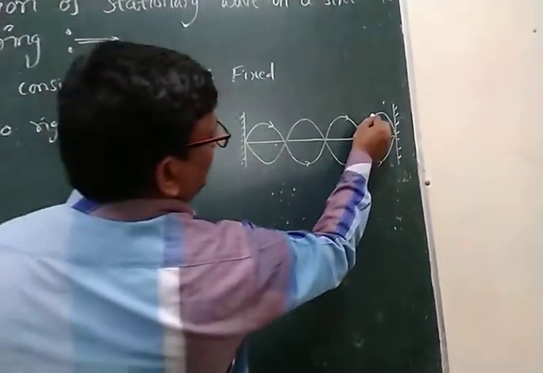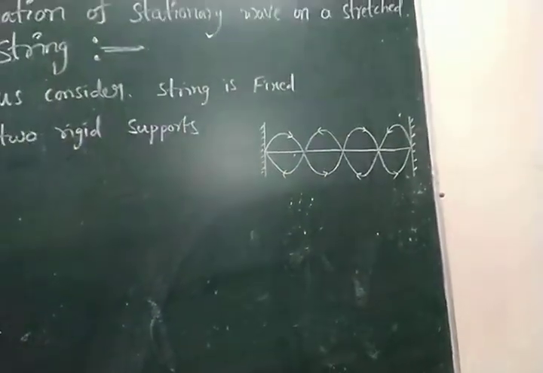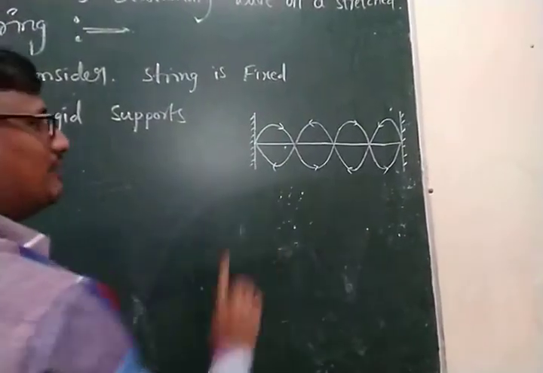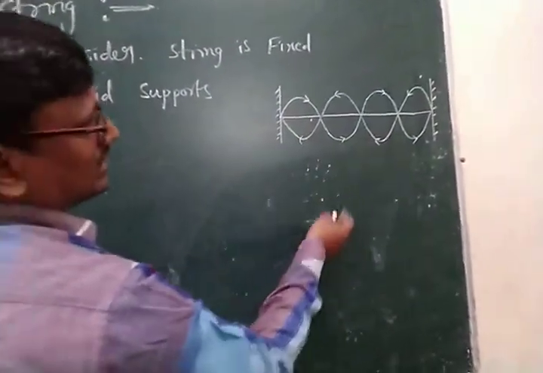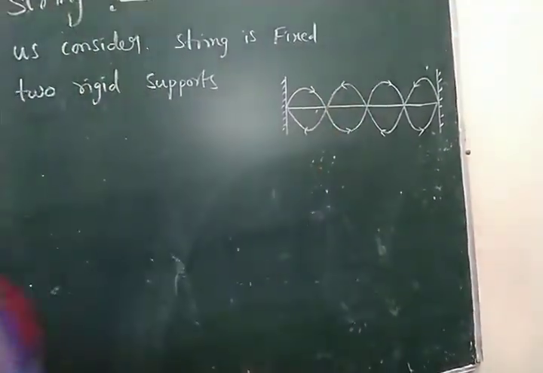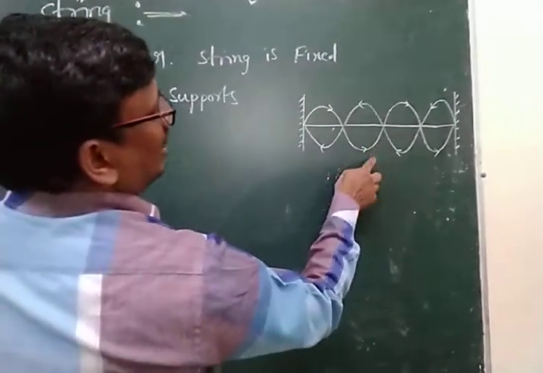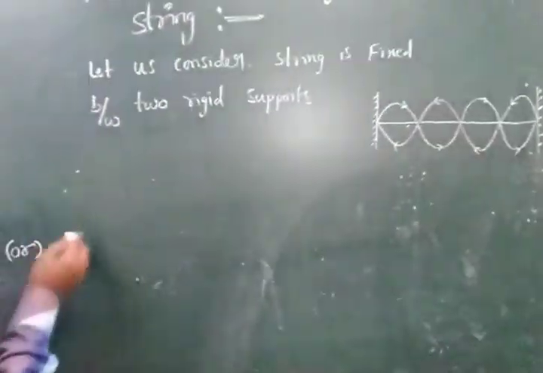This is called the reflected wave. Now we observe the same amplitude, the same frequency and the same velocity, but traveling in opposite directions. Now what is formed here? Standing or stationary waves are formed.